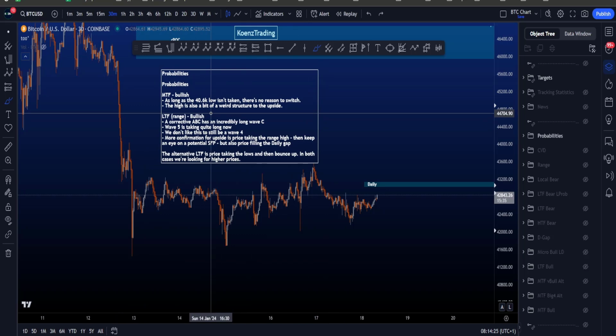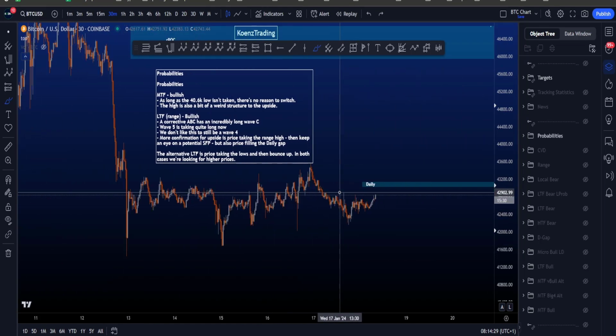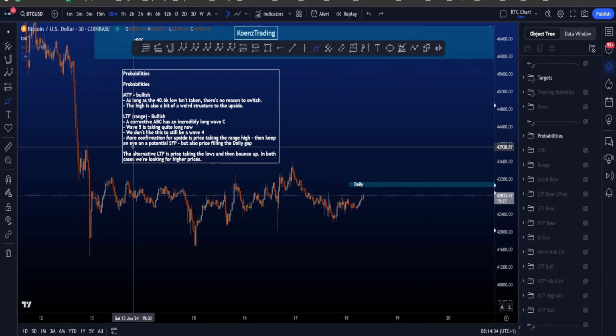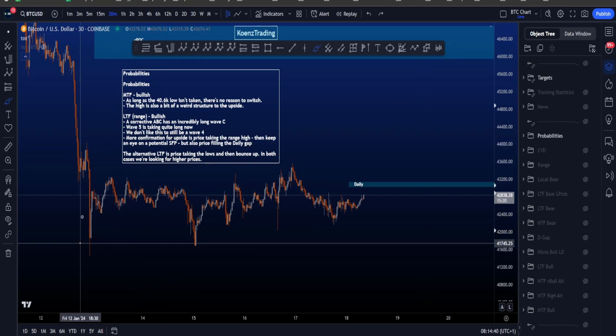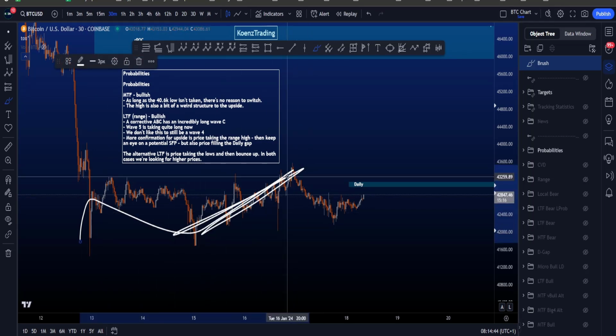The high is also a bit of a weird structure to the upside, like the last move that created the high. On the low time frame, when we talk about this range here, then the probabilities from an Elliott Wave point of view are also bullish, where a corrective A, B, C here has an incredibly long C, which lowers the probabilities for that scenario.